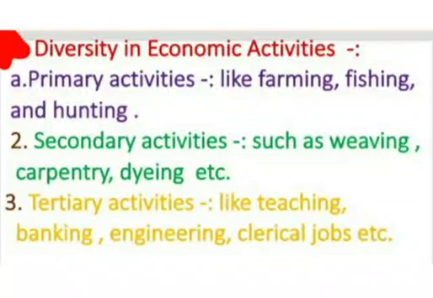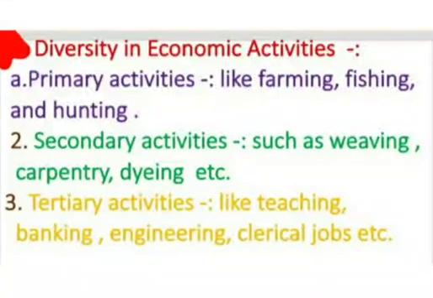Then he began to process raw materials, and these are the secondary activities, where they started carpentry, dyeing, weaving, etc. When villages grew up into towns and towns into cities, the third type of activity developed. In this, people offered their services for payment.